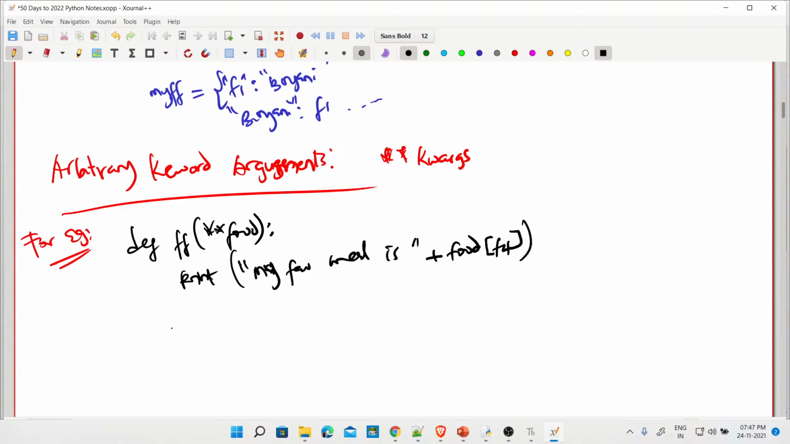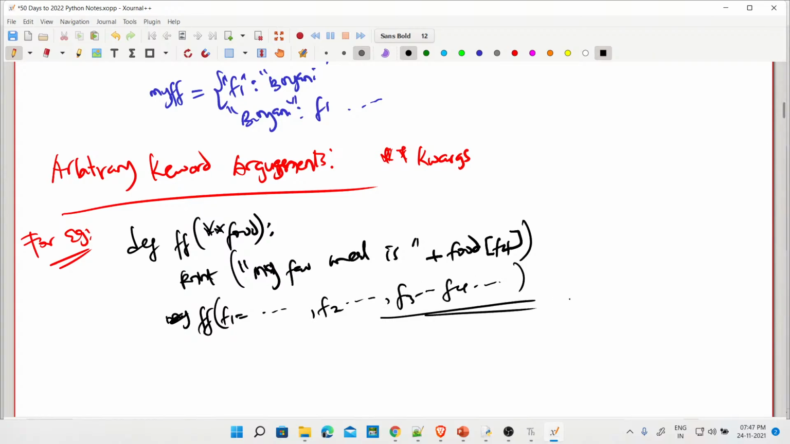Now, in this case, I will call it def ff like that. Now I'm going to say, you got the point? F1, same thing, equal blah, blah, blah. F2 equal blah, blah, blah. F3 equal blah, blah, blah. And F4 equal blah, blah, blah. You got the point, guys? So on this note, let's look into some demonstration.